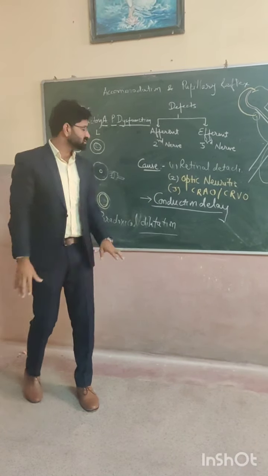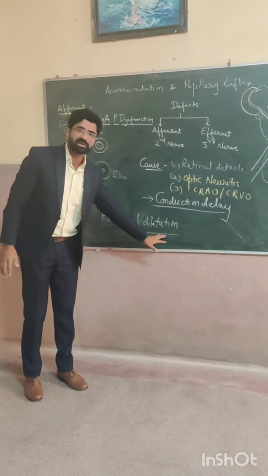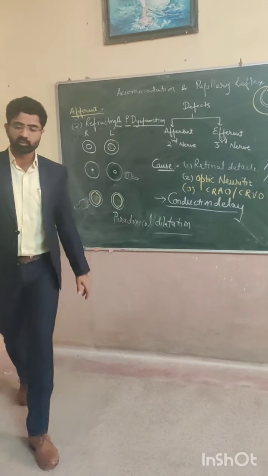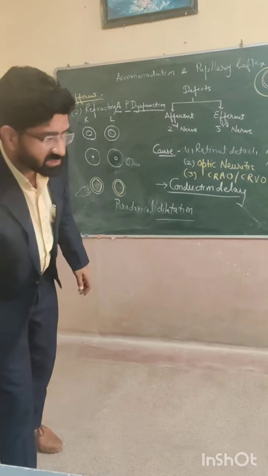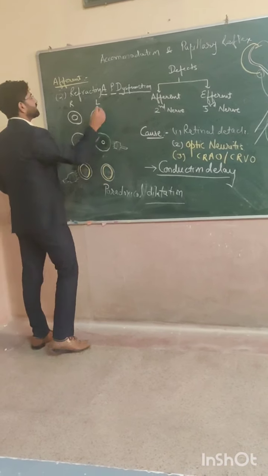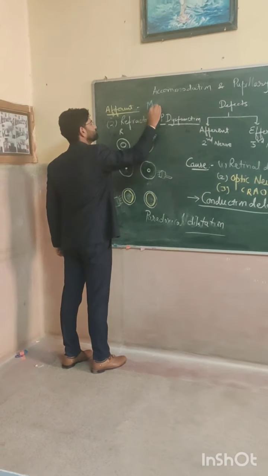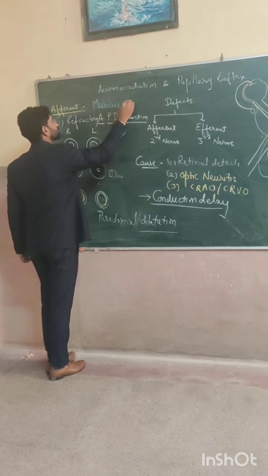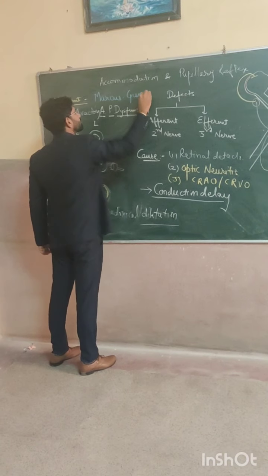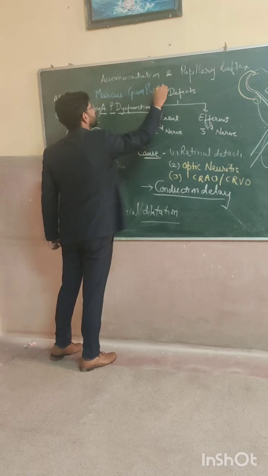This kind of dilatation is known as paradoxical dilatation, and this kind of pupil is very famous pupil, we call it Marcus Gunn pupil.